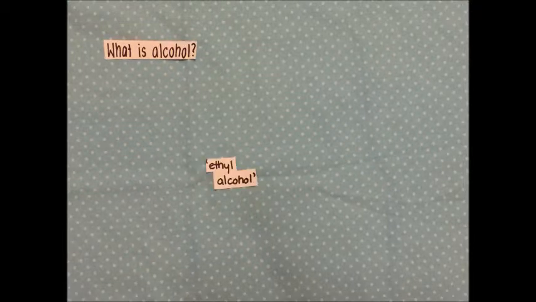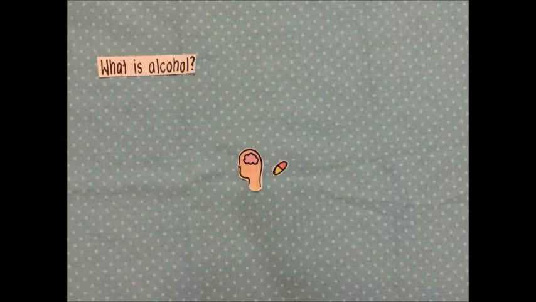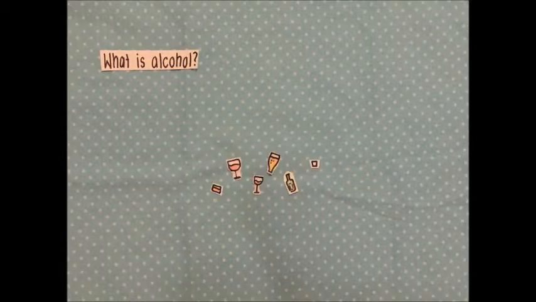What is alcohol? The alcohol we consume is a drug called ethyl alcohol or ethanol and is produced by the fermentation of yeast, sugars and starches. It is the most widely used recreational drug and is a central nervous system depressant, with the ethanol found in alcoholic beverages being the intoxicating ingredient found in drinks such as beer, wine and liquor.